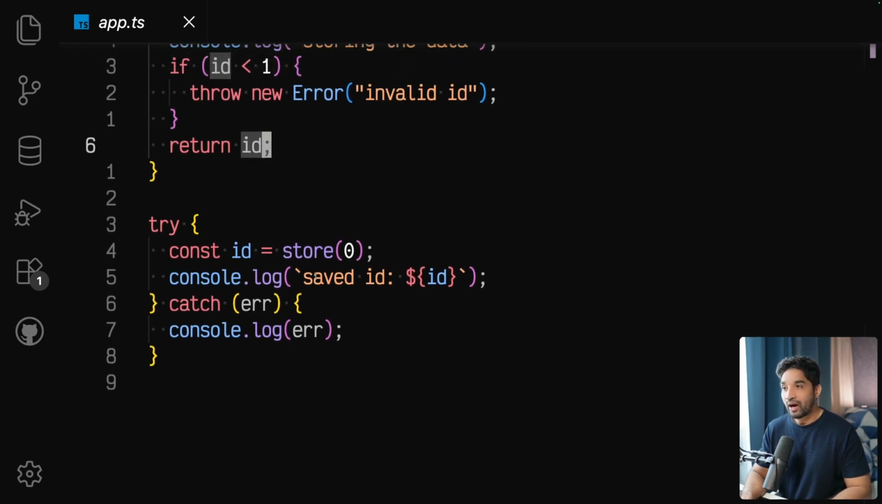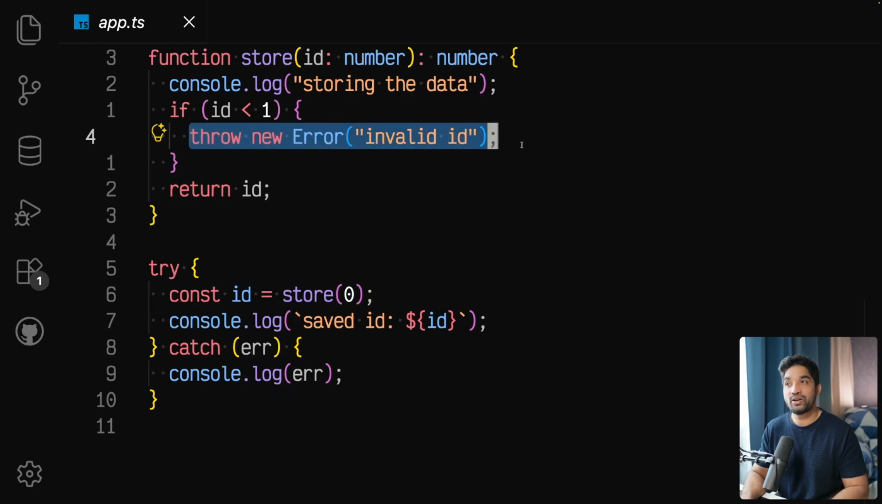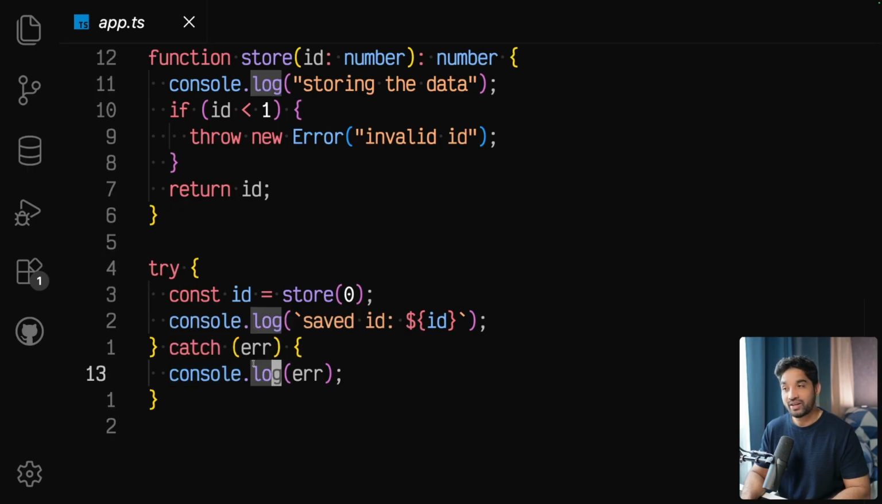So how do we use this function? We use it like this. We call store, we pass 0, and if we pass 0, what will it say? It will go here and it will throw that error, and in order to catch that error, what do we need to do? We need to wrap this call in a try catch block, and here we catch that error. We do something with this error. This is how we do error handling in Node.js or in TypeScript, right? And we do a similar thing in other languages as well, Python, Java. We have these try catch blocks.